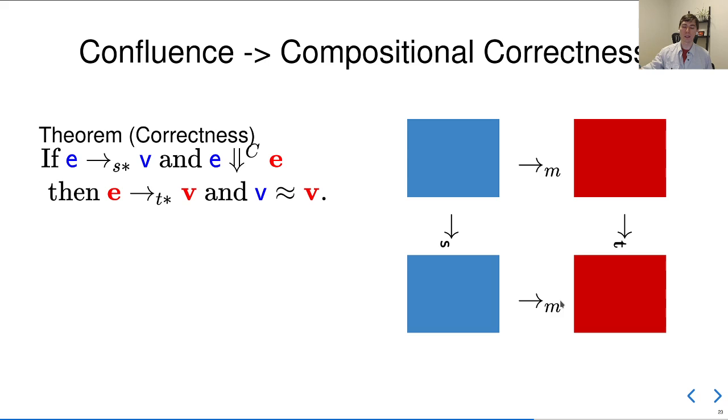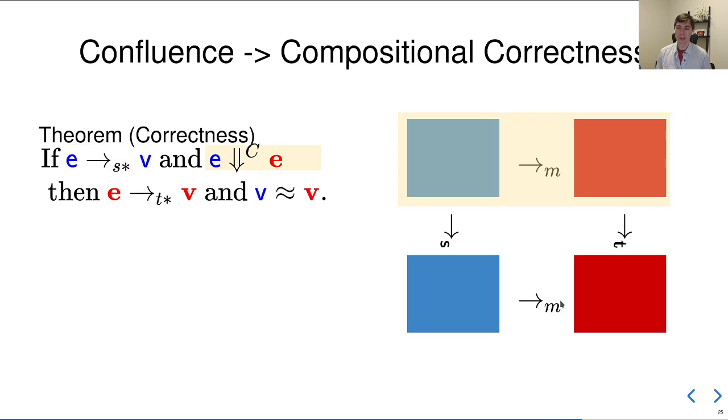So here on the left, I have a whole program correctness theorem, and on the right, I have a confluence diagram for our multi-language semantics. So in a typical correctness theorem, we have our source program E, and it runs to a value in the source semantics. That's modeled in our confluence diagram by we start with the source term, and we take a step of evaluation in the source semantics.